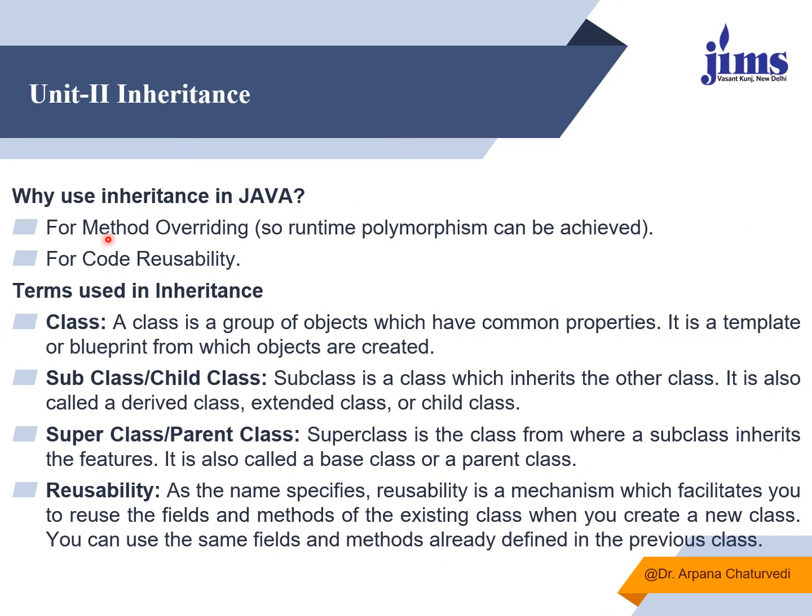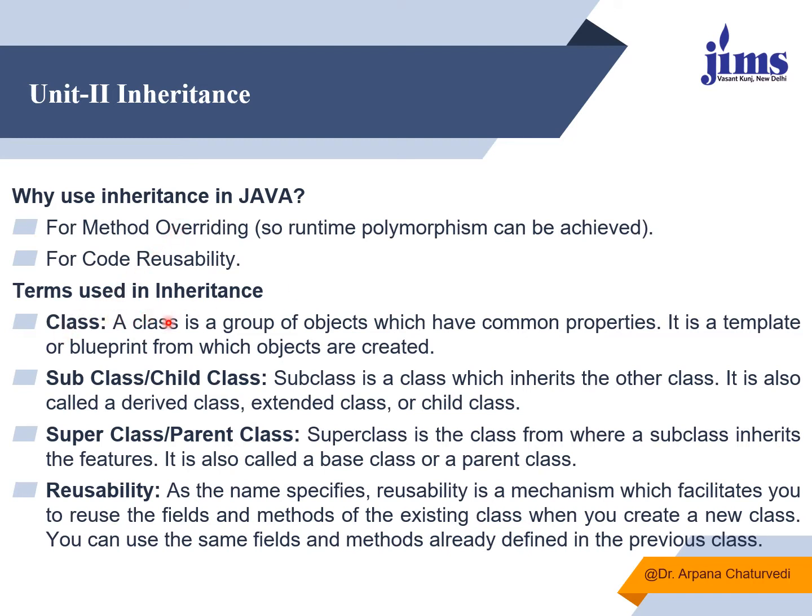Why is inheritance important? What is the role of inheritance in Java? Whenever we implement inheritance, the first and utmost important thing is that you are reusing the already existing features, so it saves your time also. And secondly, if you want to implement runtime polymorphism, in Java, runtime polymorphism can only be achieved by method overriding, which is applicable when we implement the concept of inheritance.